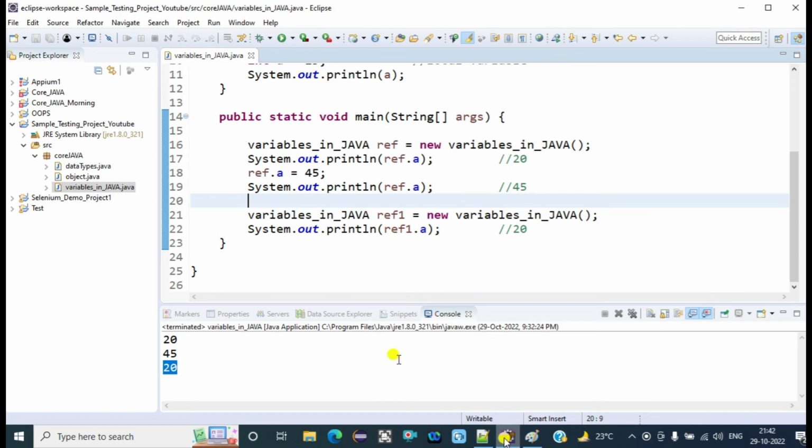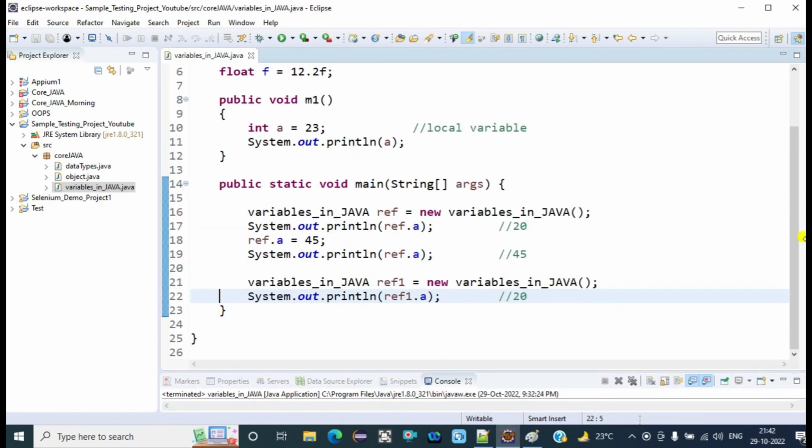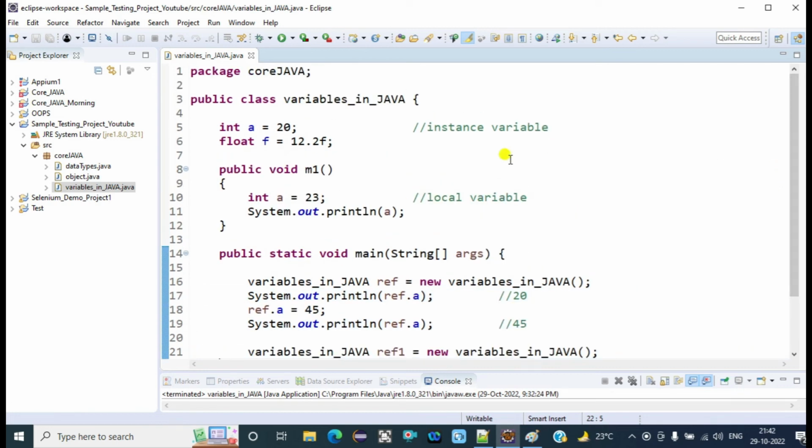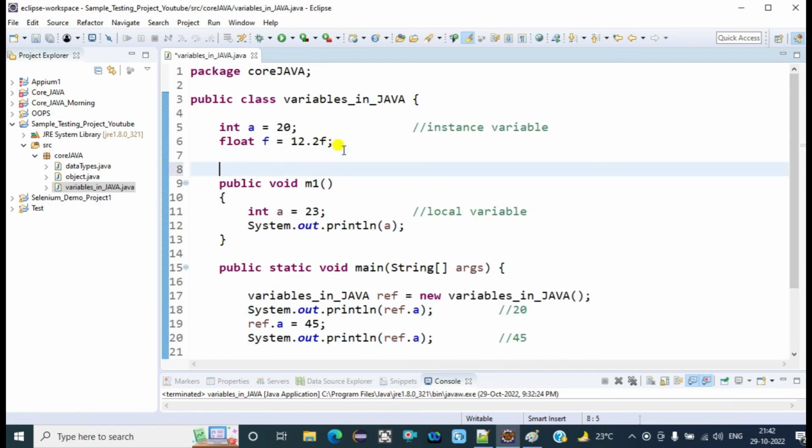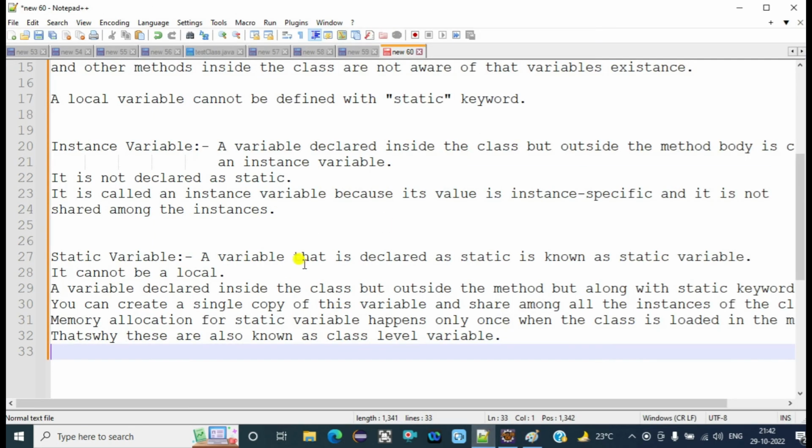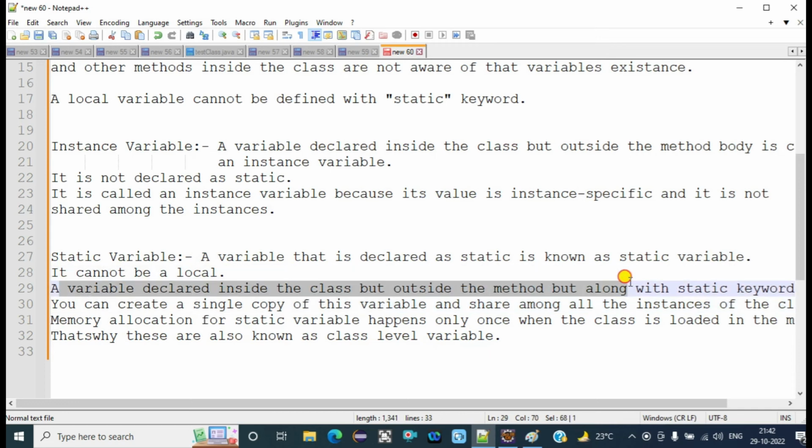Okay, so now let's go inside the program which we have created. Here we are going to create one static variable at the class level. What we discussed is that a static variable is a variable declared inside the class but outside the method body, along with the static keyword.